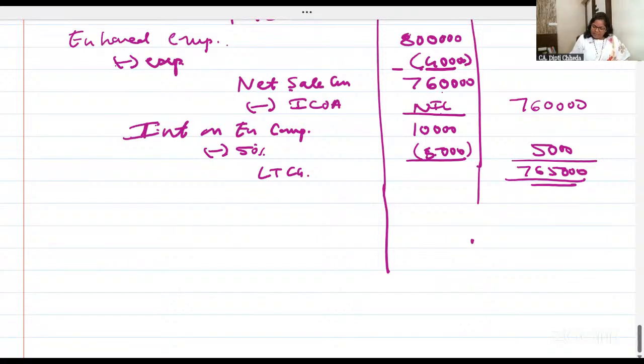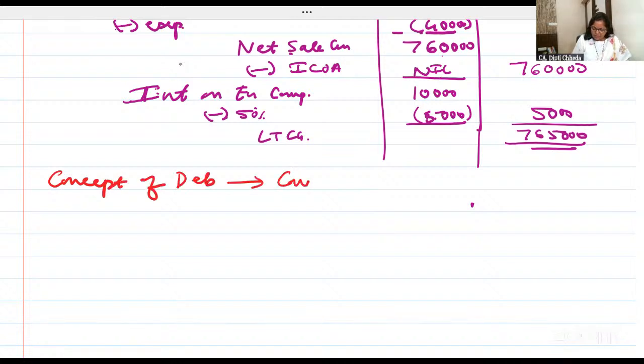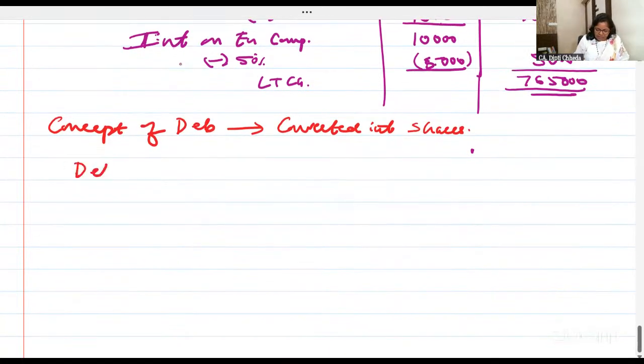So problem number 6 we are doing. I want all of you to write the concept with red pen. Concept of debentures converted into shares.